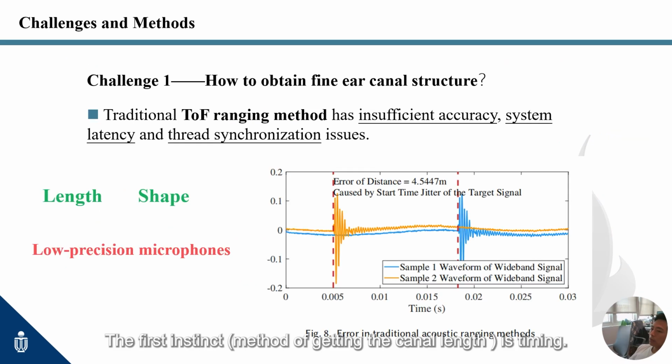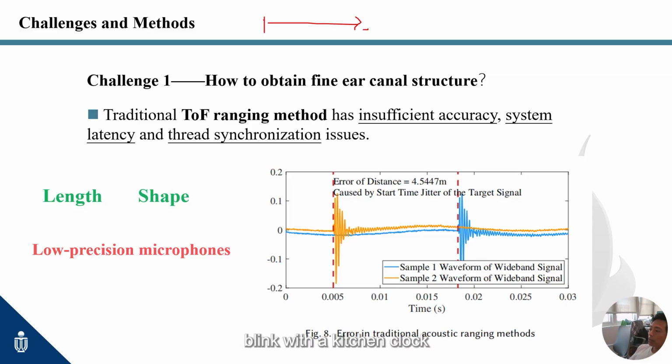The first instinct is timing. However, we found that timing on phones is fundamentally unstable, because playback and recording do not start together. Just like we try to time a firefly's blink with a kitchen clock, that is the time of flight on phones. The ear canal echo lives in microseconds. Consumer audio adds unsynced playback and record, codec buffers, and OS jitter. So, even if our code uses some sync methods, the system does not. See Figure 8. The result is a meter scale error. That is a large difference from our centimeter scale canal.